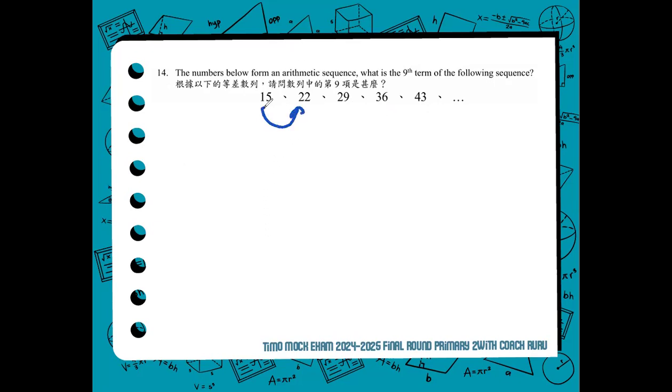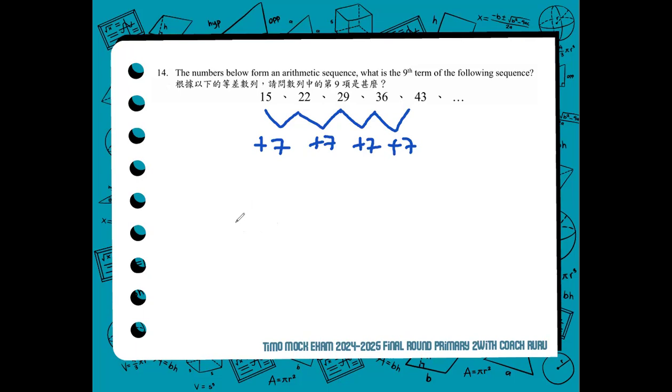15 to 22, it increases. So, it's a plus 7. It's also a plus 7 from 22 to 29. And it's consistent until the last given term, 43, that the difference between 36 to 43 is 7.